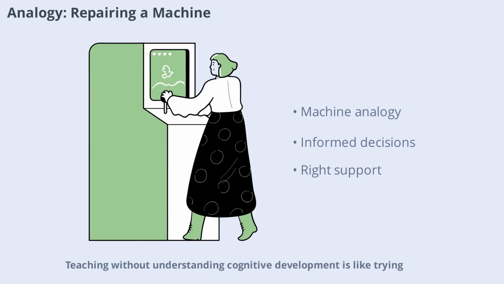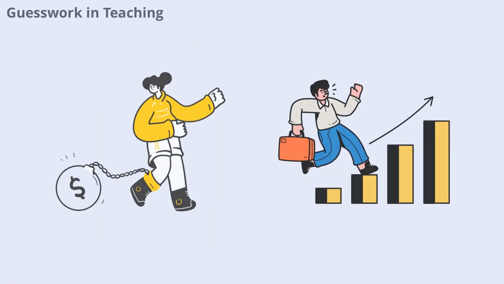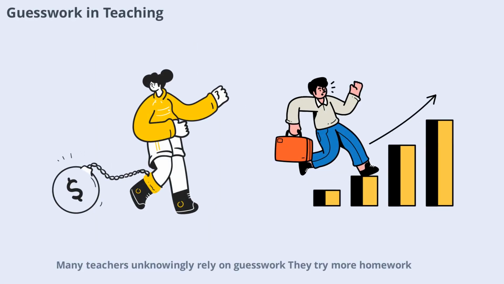Teaching without understanding cognitive development is like trying to repair a machine without knowing how it works. You might get lucky sometimes, but most of the time you're just guessing. When we understand how the mind develops, we can make informed decisions and provide the right support at the right time. Many teachers unknowingly rely on guesswork. They try more homework, more memorization, or more repetition, hoping something will work. But without understanding the root cause of a child's struggle, these efforts often fall short.